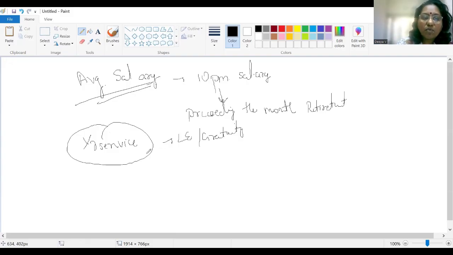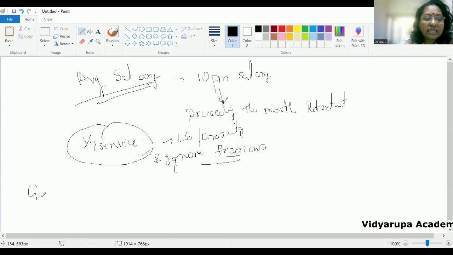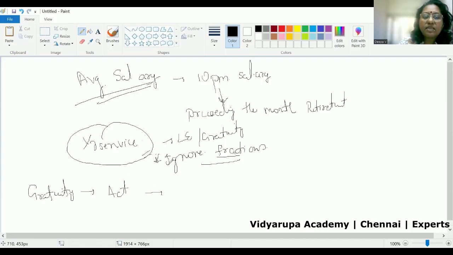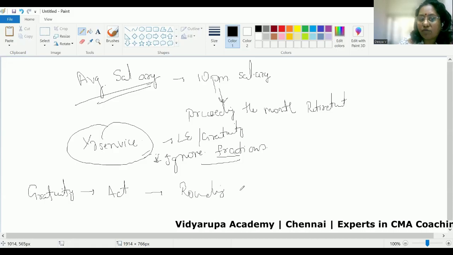Now, while computing the year of service, the important point that you have to keep in mind is that you will ignore fractions. Okay, this is very important. While computing the year of service, you will ignore the fractions. If the years of service are given in fractions, you will ignore the fractions. However, in case of gratuity, if an employee is covered under the Gratuity Act, in that case, the years of service warrants for rounding off.